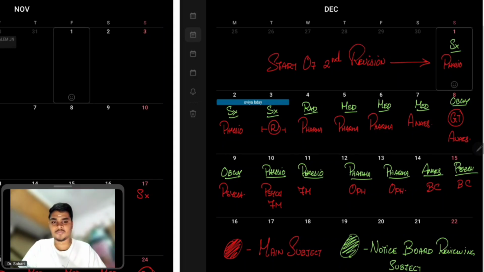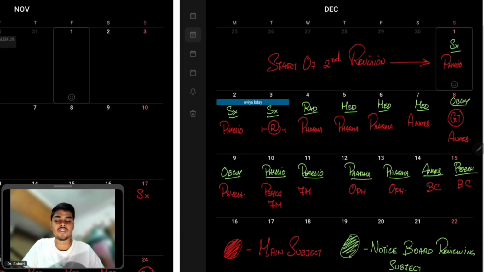Once you're done with the last four subjects of your first revision, we are going to start with FM. So in FM we started with reading the memory wall part of physio. In this way it's going to increase your retention, right? So how is this going to help?